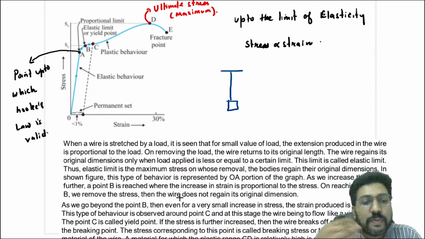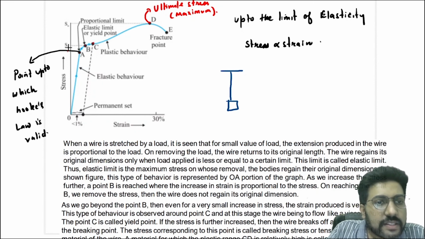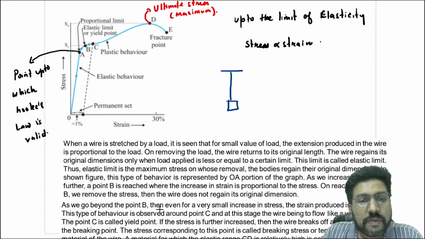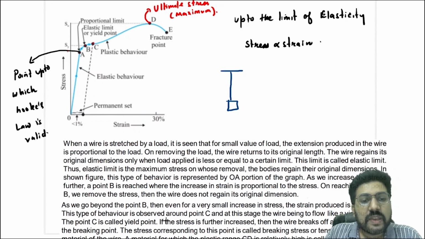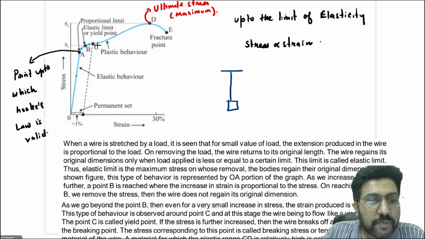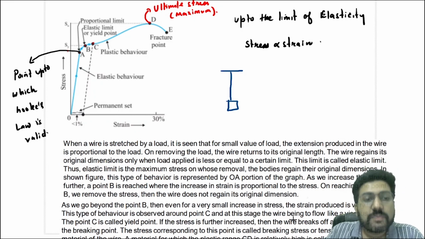But as we go beyond B, even a small change in stress produces a large strain. As we go beyond B, for a small increase in stress, the strain produced is very large. This type of behavior is observed at around point C, and at this stage, the wire begins to flow.